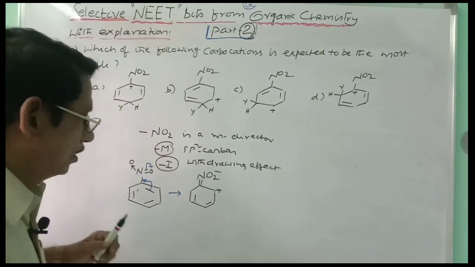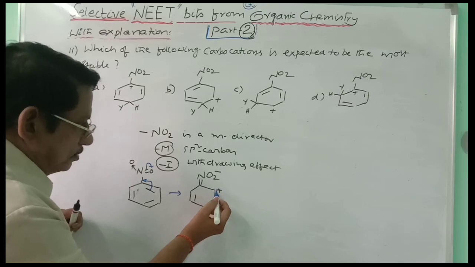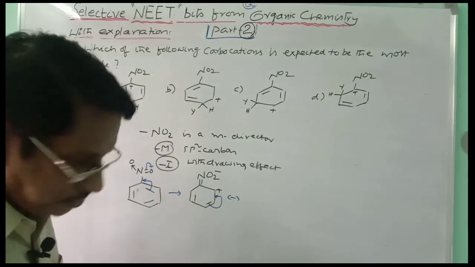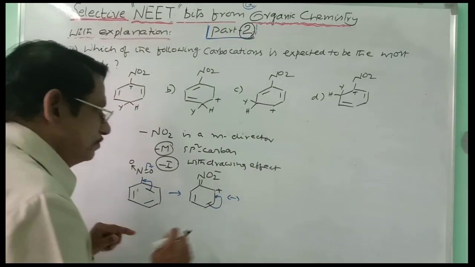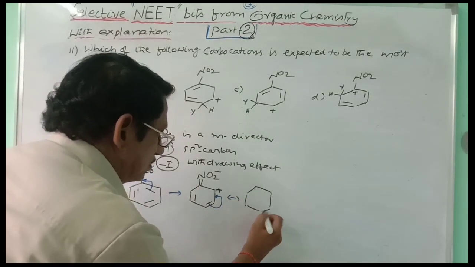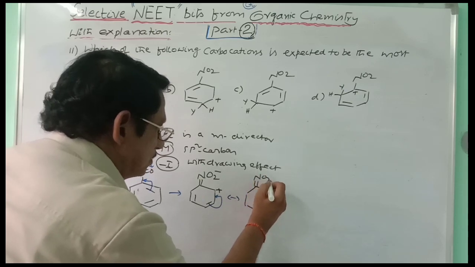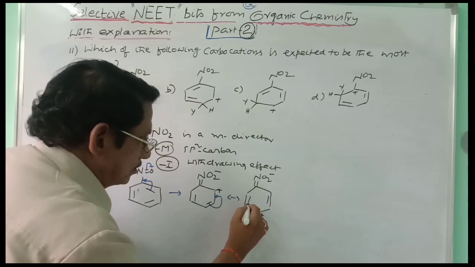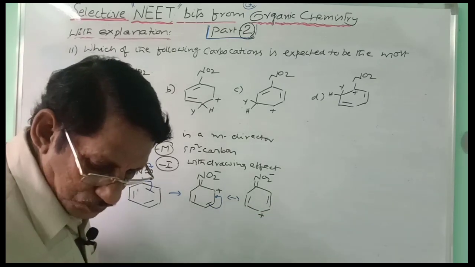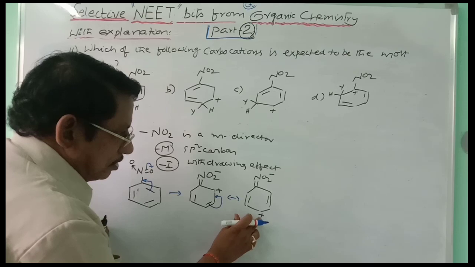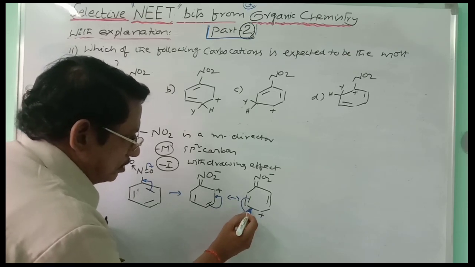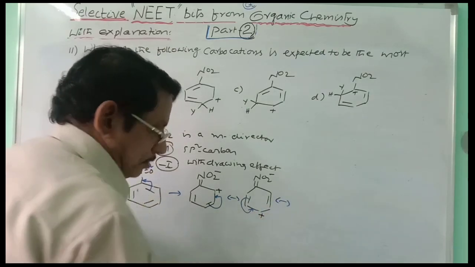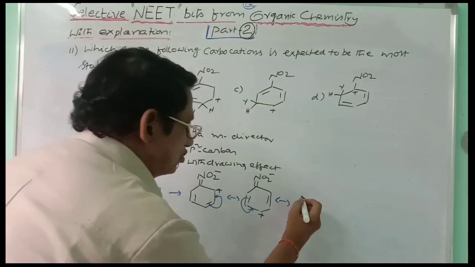Next, this carbonium ion seeks the electron cloud through the conjugate pi bond. From that position you write the resonance form, and this is once again an O2 minus. The positive charge is obtained at the para position, and this is the pi bond. This is the second one. And this para carbon, which has the positive charge, seeks the electron cloud through the conjugate pi bond. This positive charge goes to the ortho position. So once again you get one more resonance form like this.